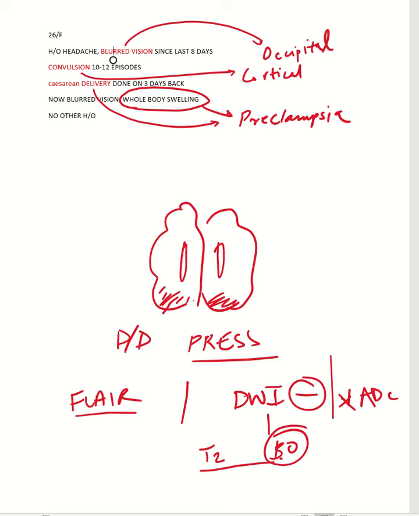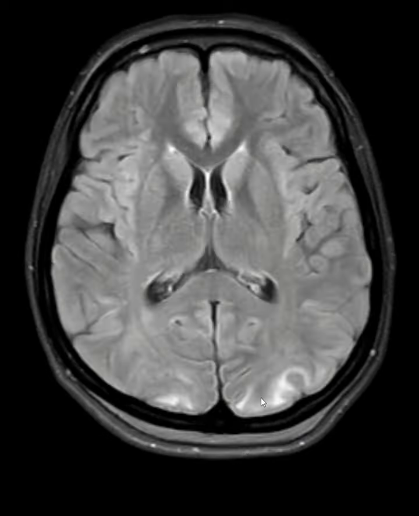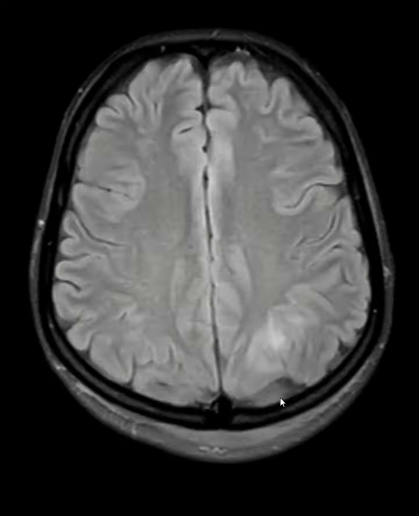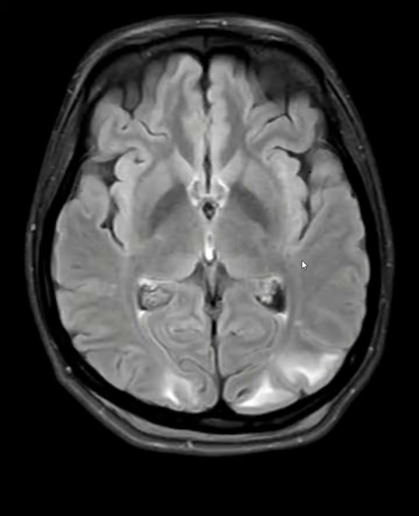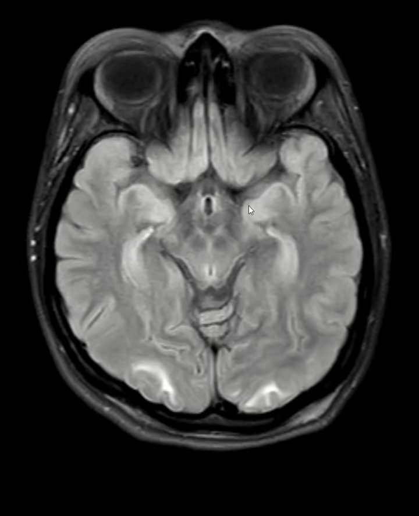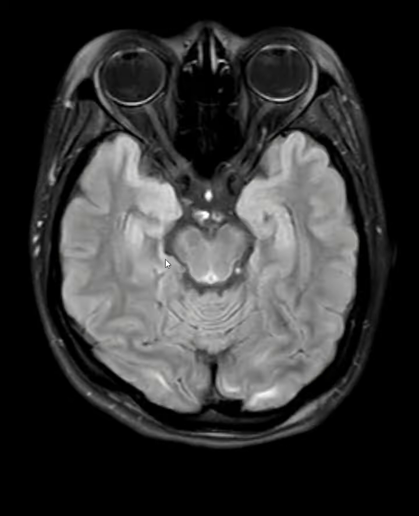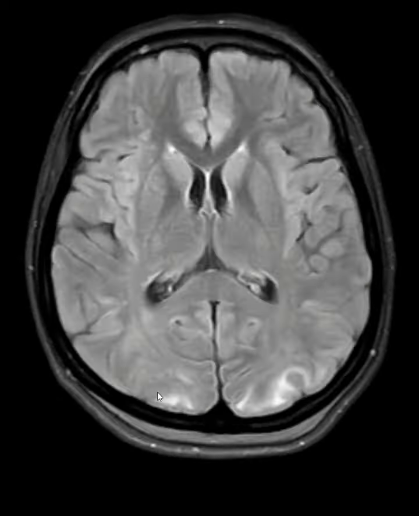So in this case the answer was PRES. This is a typical PRES case where you have predominantly occipital regions. At the same time, temporal regions are also affected. Maybe a bit of a midbrain region, you can see some sort of a panda thing happening. But that's not really prominent, but the most prominent things are occipital, which actually supports why there is a blurriness of